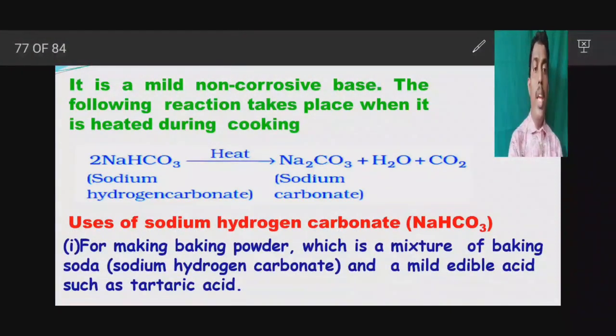For making baking powder, which is a mixture of baking soda and a mild edible acid such as tartaric acid. Remember, the mixture of baking soda and tartaric acid is called baking powder.